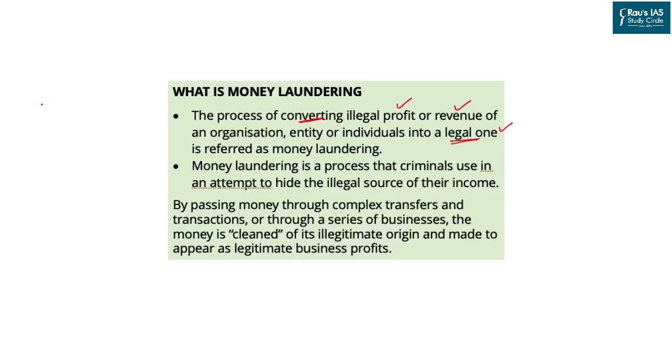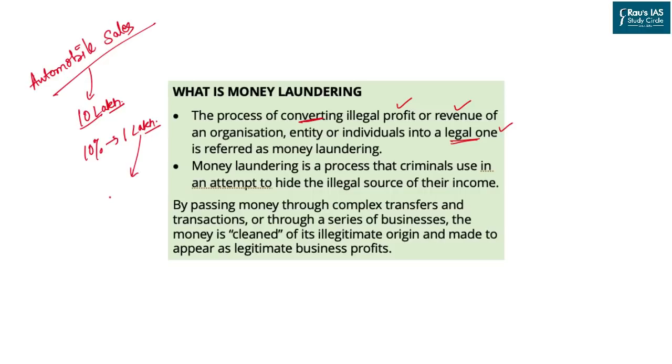So understand this through an example. Suppose a person is doing business, let's say in automobile sales. From this business, he has earned, let's say, 10 lakh rupees this month. But as there was a tax on this sale, he had to pay, let's say, 10% as GST, which is around 1 lakh rupees. Now his total earning was 10 lakh, which included 1 lakh of tax which he has not paid. So that 1 lakh would become illegal funds or illegal money.